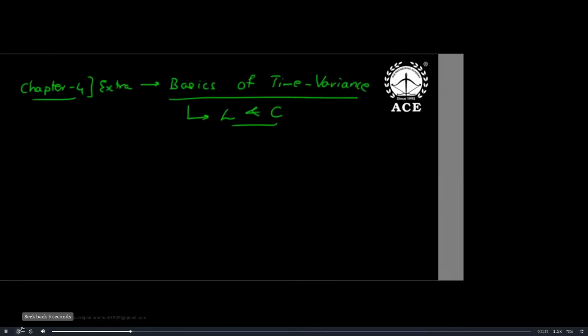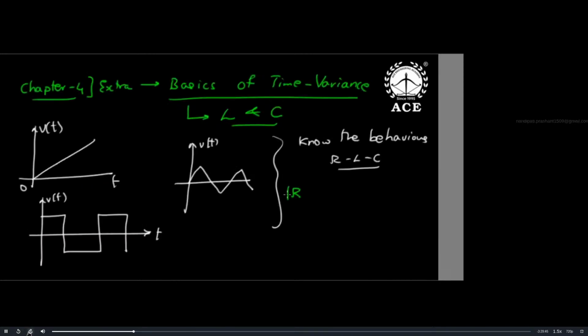Now, the 4th chapter is the secret chapter when we introduce inductors and capacitors. That is the basics of time variance. Now in this chapter also the resistor is working, but we need not specially study it, because a resistor is a homogeneous and proportional component. But in this chapter, I will now give different waveforms. Like I will give a ramp voltage. Means the resistor is still a homogeneous and proportional component.